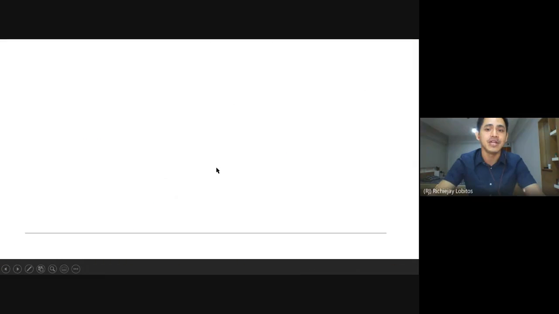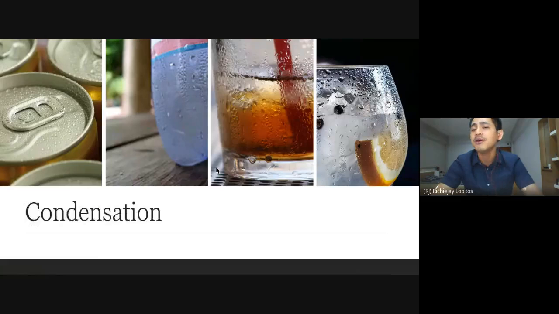Now we observe this phenomenon plenty of times, almost every day. If you pull cold drinks out of the fridge, you will observe the formation of water droplets outside of the container. Now, where do these water droplets come from? Not from inside, not from the water in the container. That is very clear in this example here. This can of drink, for example, is sealed. So it's not possible that the water droplets are coming from the inside of the can. So where are these water droplets coming from?